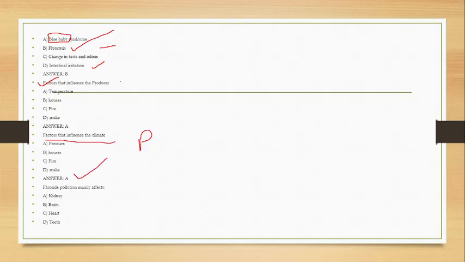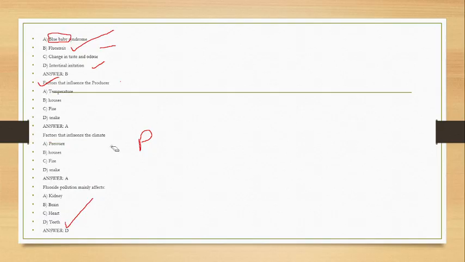Next, fluoride pollution mainly affects teeth, which are also affected by fluoride in water, and this is part of the ecosystem. All these questions are related to the ecosystem, because of the water, hydrosphere, the drinking water, where nitrates, fluorides and other things are present.